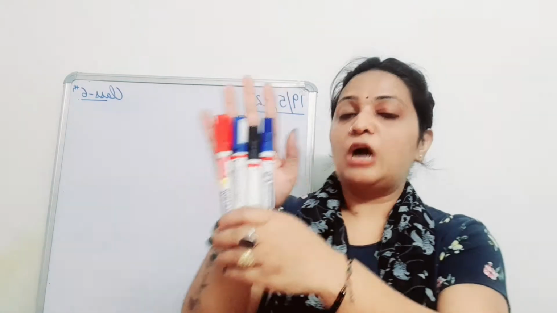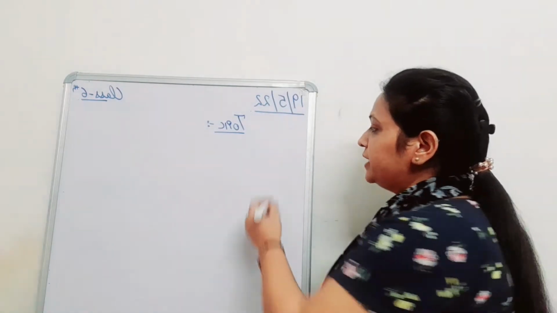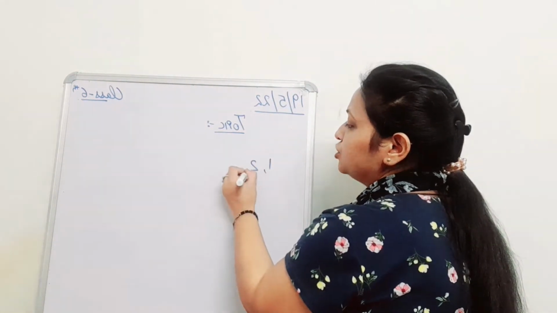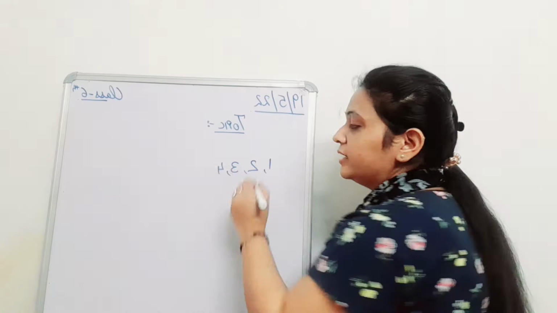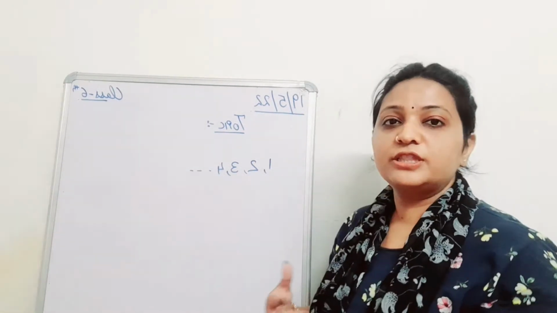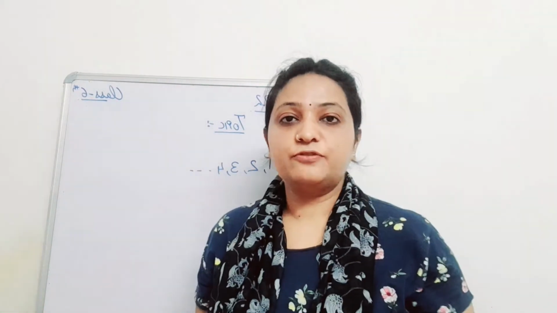I hope these markers are totally visible to all of you. From where will you start the counting? Very good. You will start counting any object from 1, 2, 3, 4 and so on, depending on the number of objects we have to count.